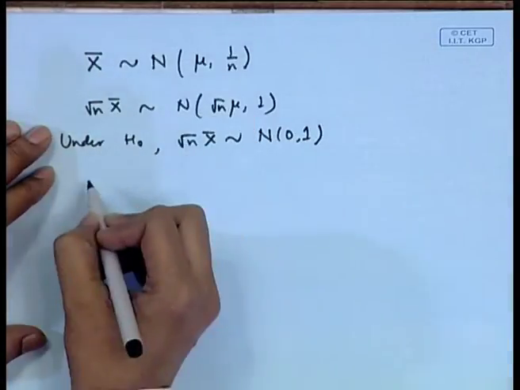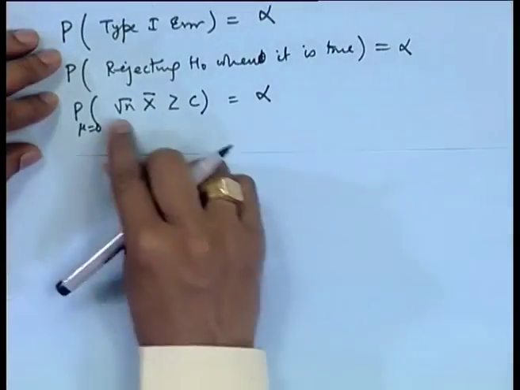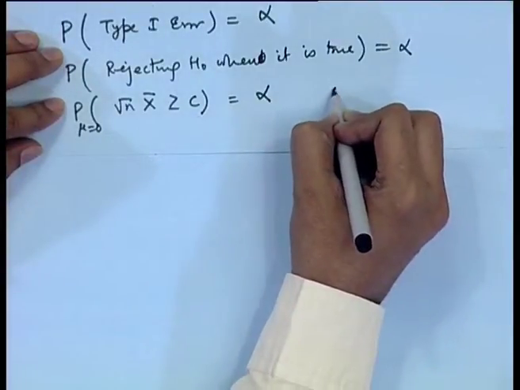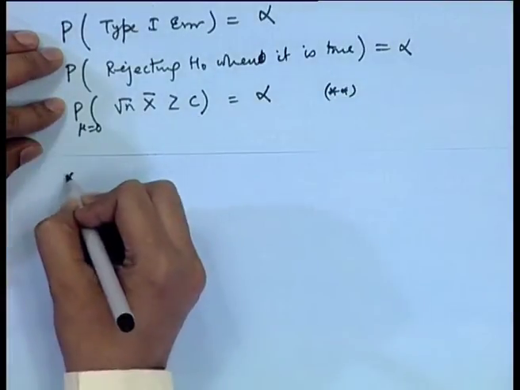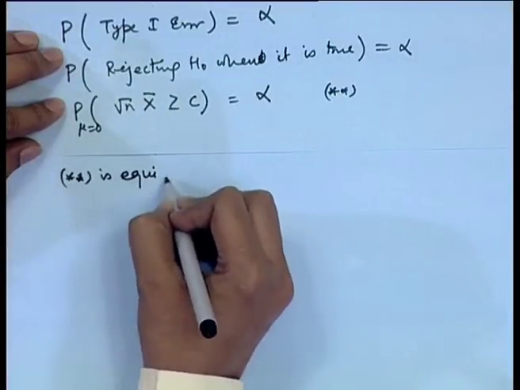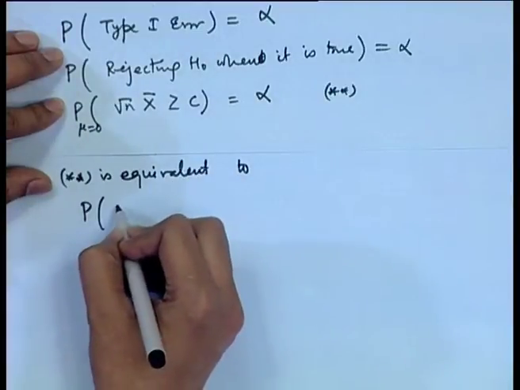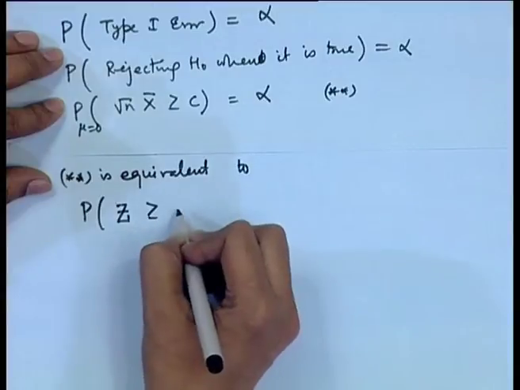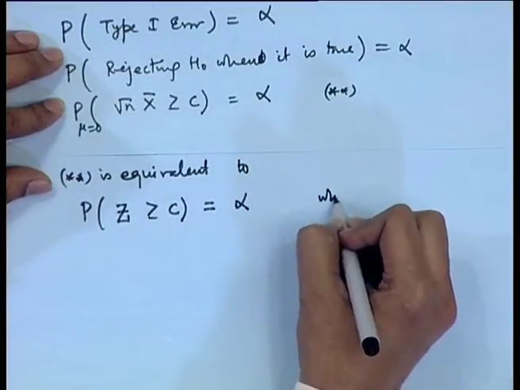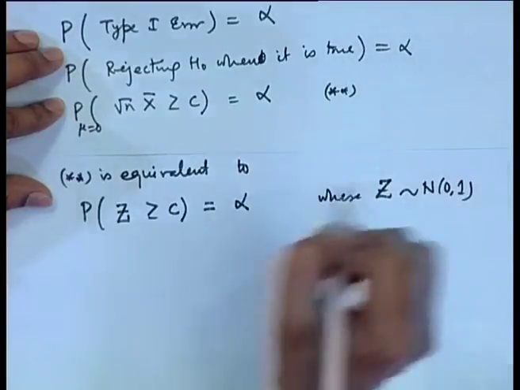So, this statement, let me call it statement double star, is equivalent to the probability of Z greater than or equal to c is equal to alpha, where Z is a standard normal random variable.